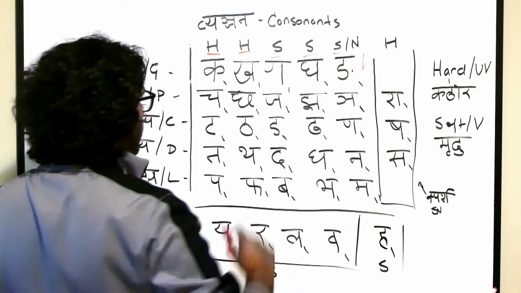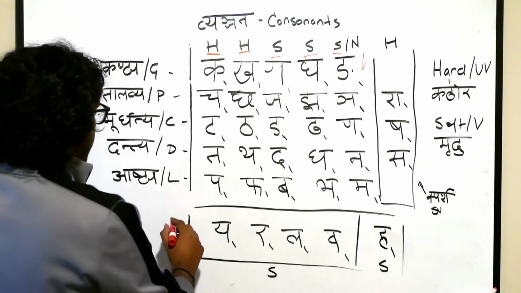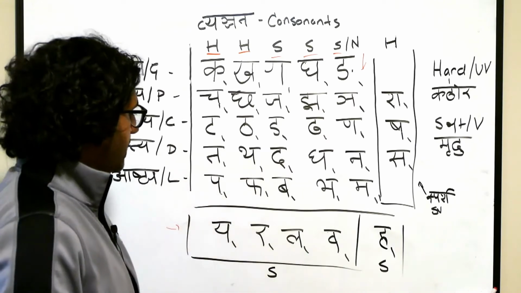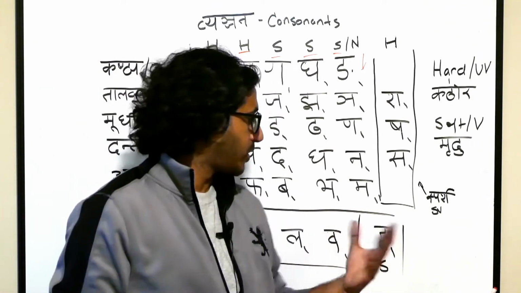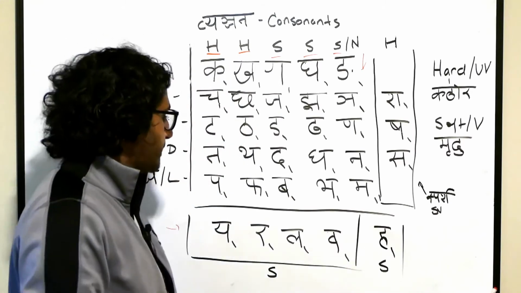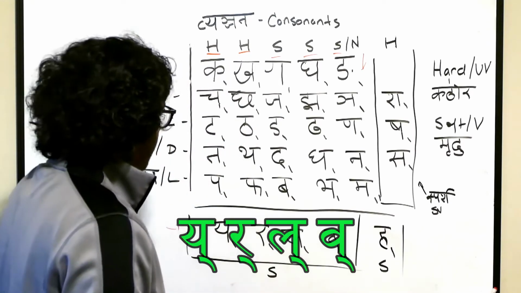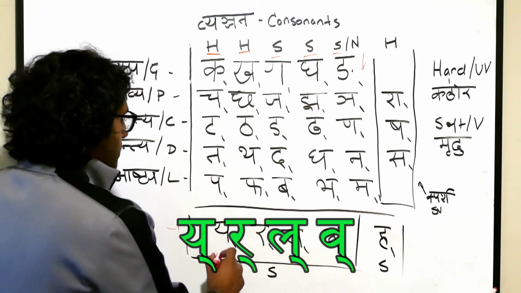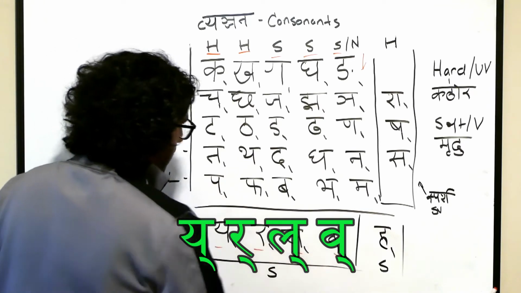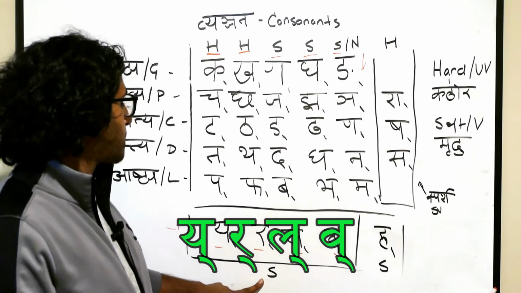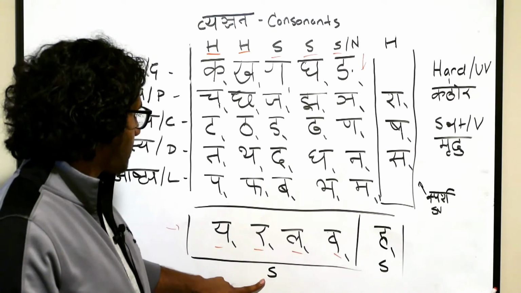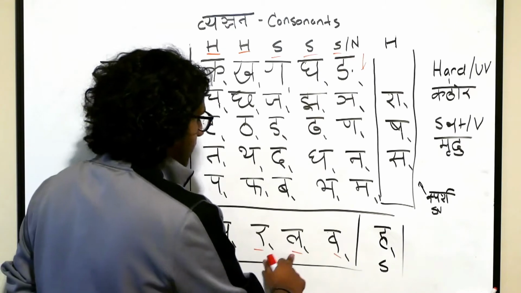And nasal. Now, when looking at the semi-vowels, sometimes they act like vowels, and you will learn this too, gradually. Sometimes they act like vowels, but they're consonants. So ya, ra, la, va are soft. These are mrudu consonants.